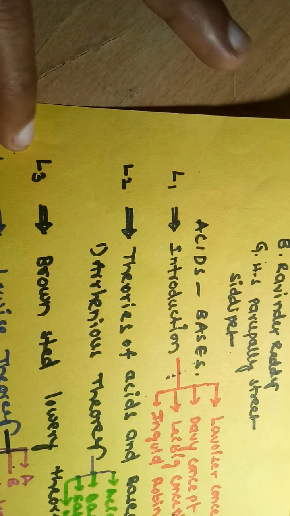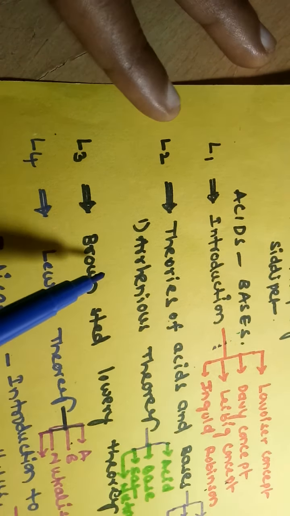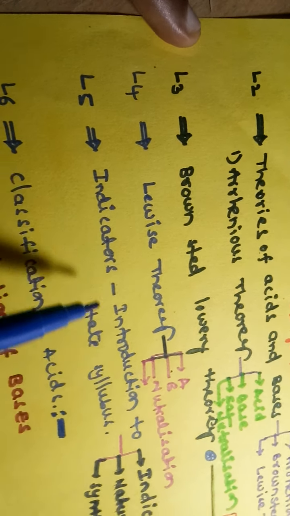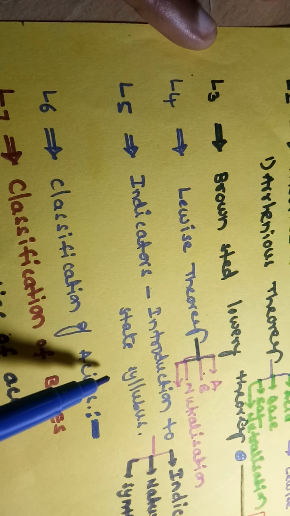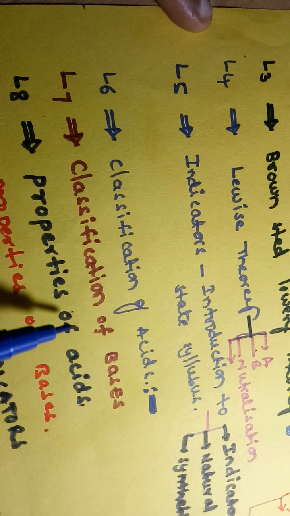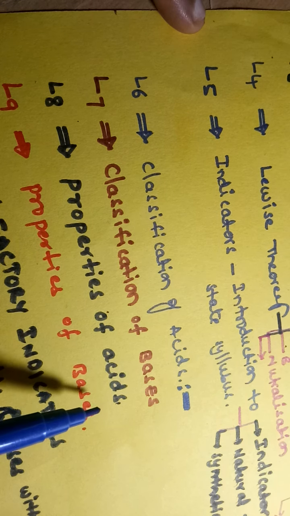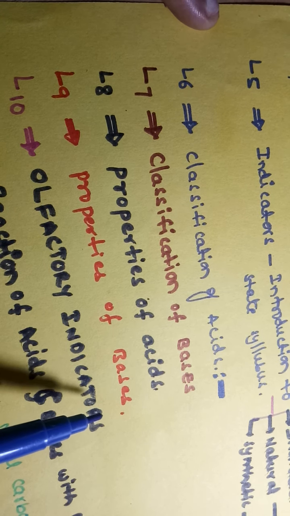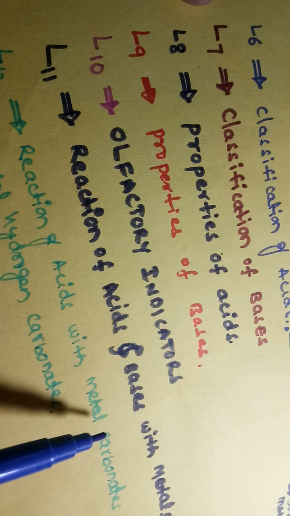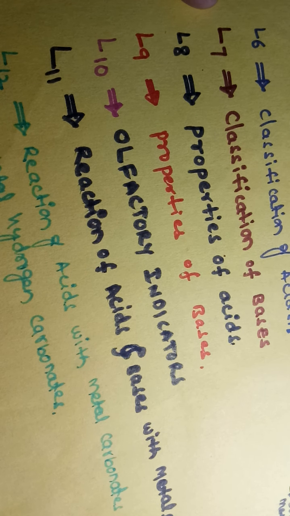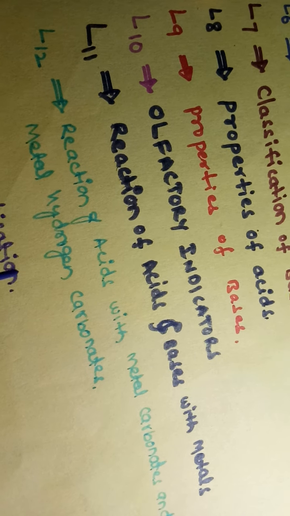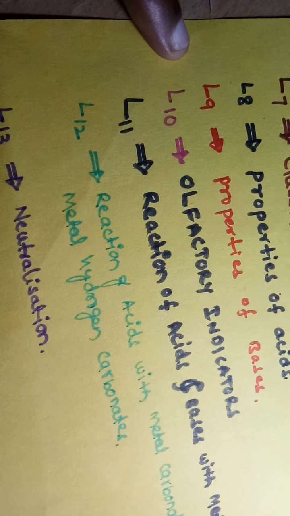In lecture number 1 we discussed the introduction. 2. Theories of acids and bases. 3. Brønsted-Lowry theory. 4. Lewis theory. 5. Introduction to the state syllabus of Telangana. Lecture number 6. Classification of acids. 7. Classification of bases. Then we discussed properties of acids and properties of bases. Lecture number 10. Olfactory indicators. Lecture number 12. Reaction of acids and bases with metal carbonates and bicarbonates. Lecture number 13. Neutralization.